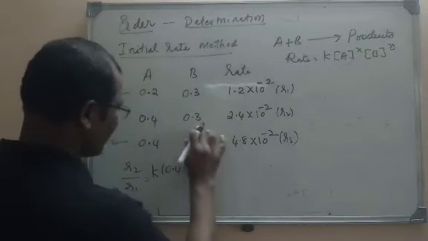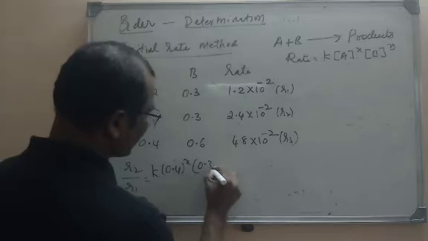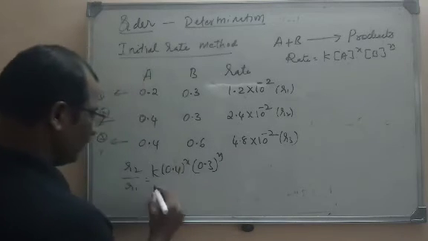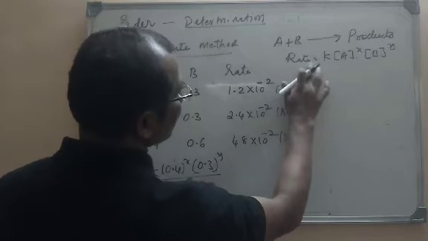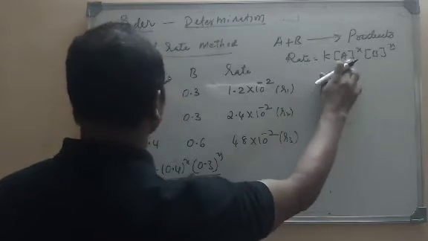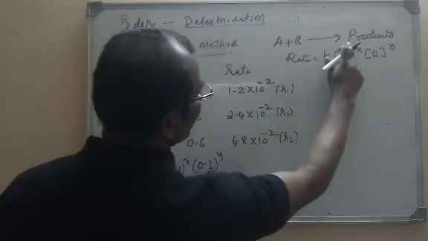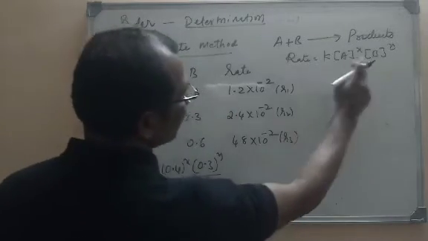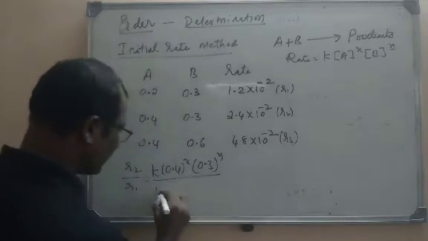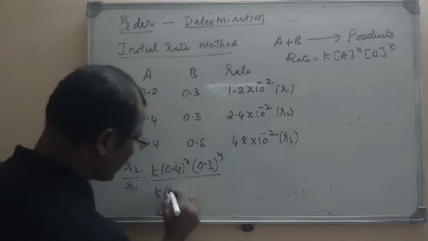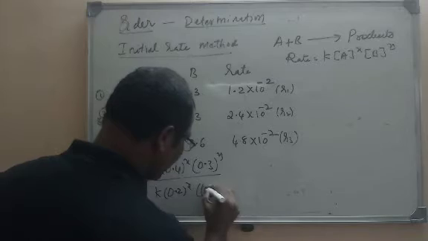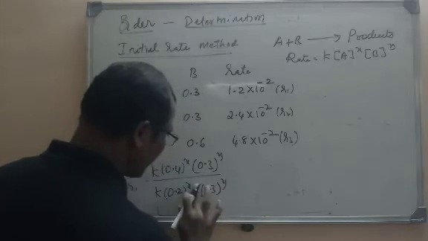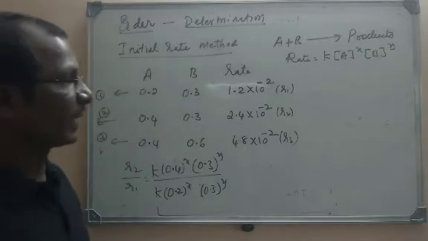What is B's concentration here? (0.3)^y, divided by R1. What is the rate expression for R1? R1 is equal to K (0.2)^x (0.3)^y.